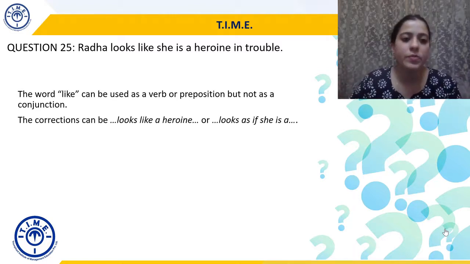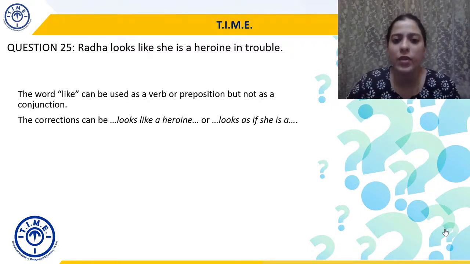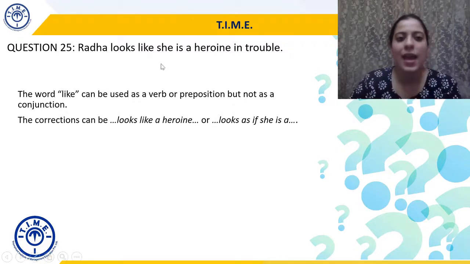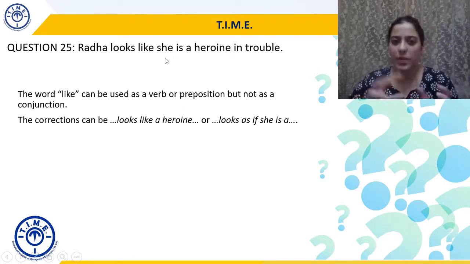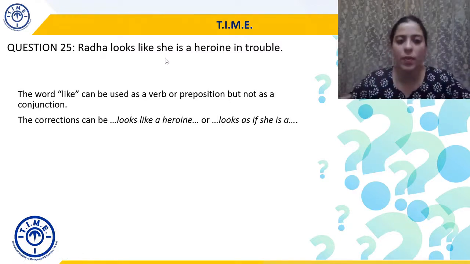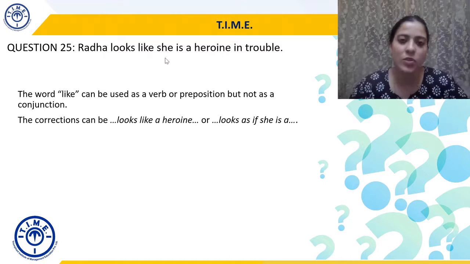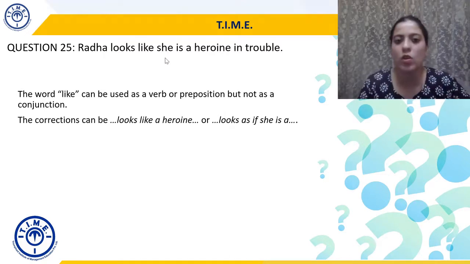And that's why we will say Radha looks like a heroine in trouble, or looks as if she is a heroine in trouble. So either we will keep like and remove she is, and just say Radha looks like a heroine in trouble. Basically we are keeping the sentence the same, not dividing it into two parts. So like will not act as a conjunction. That's one way of solving it.